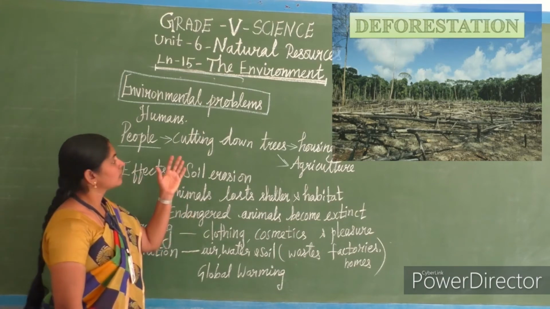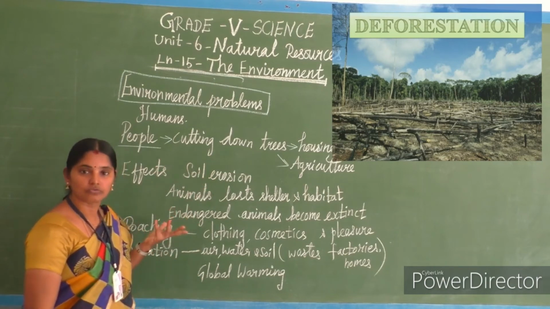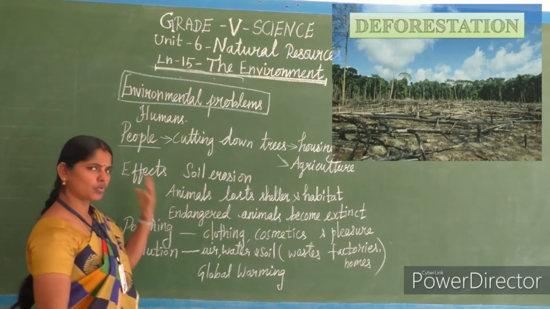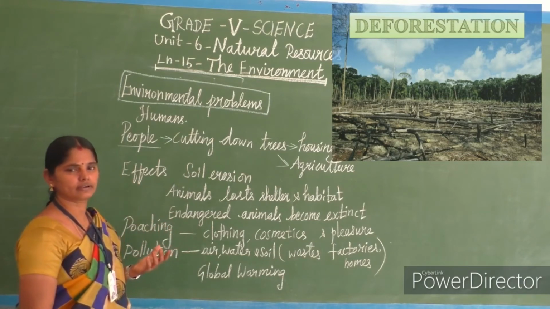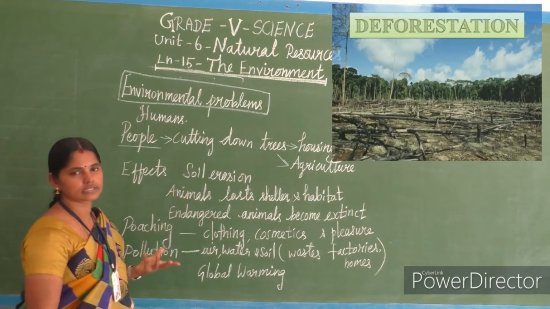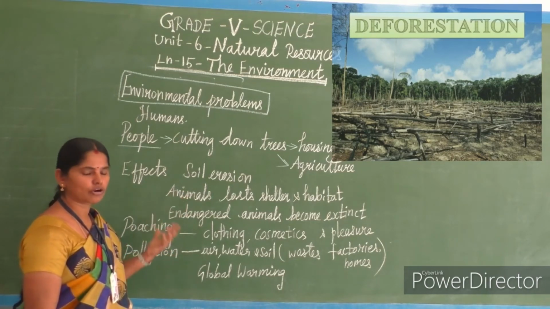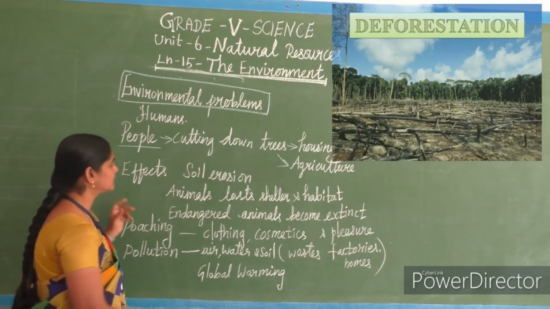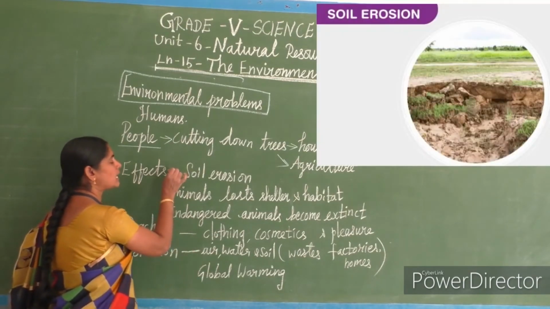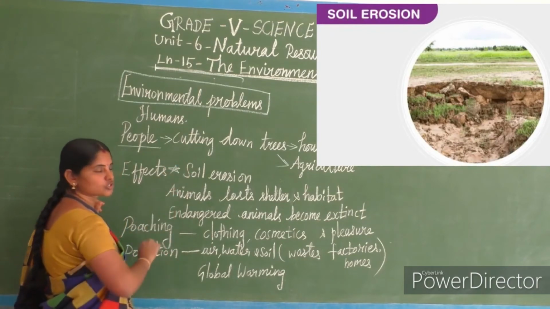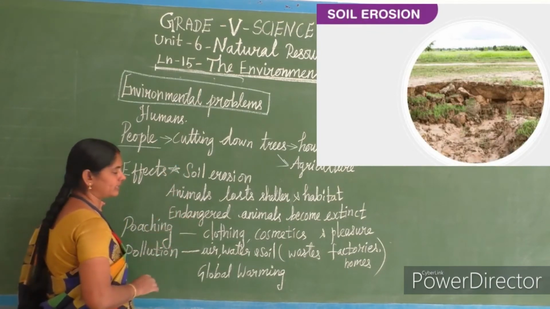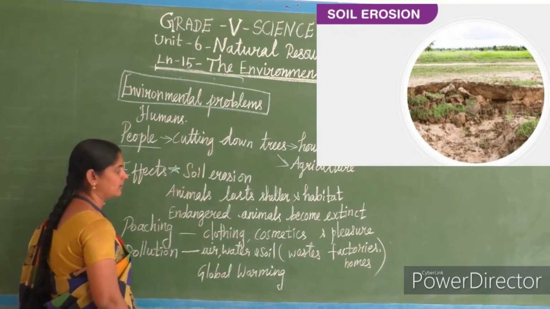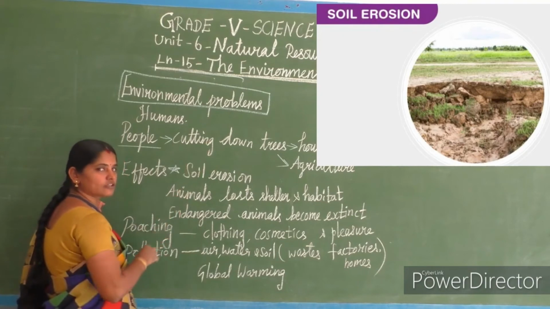So we are cutting down trees. So we are the ones bringing the problem to the environment. So what will happen if many trees are being cut down for many purposes? What will happen to the environment? Environmental imbalance will happen. How? First, soil erosion will come. If no trees are in that area, soil erosion will happen.